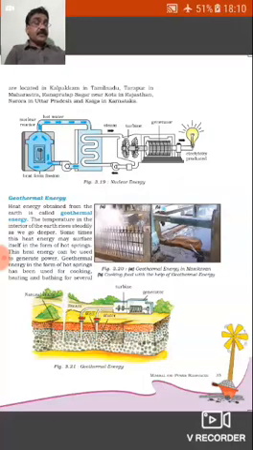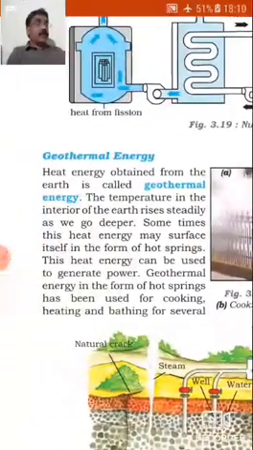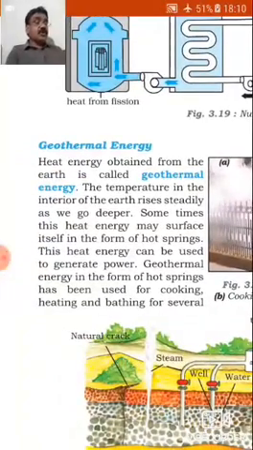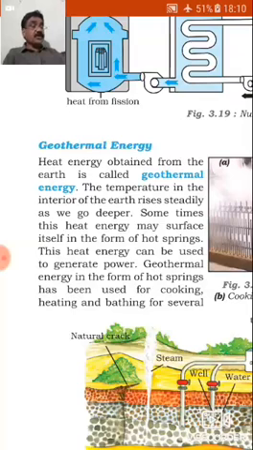Geothermal energy. Heat obtained from the earth is called geothermal energy. The temperature in the interior of the earth rises steadily as we go deeper. Sometimes this heat energy may surface itself in the form of hot springs. This energy can be used to generate power. Geothermal energy in the form of hot springs has been used for cooking, heating and bathing for several years.